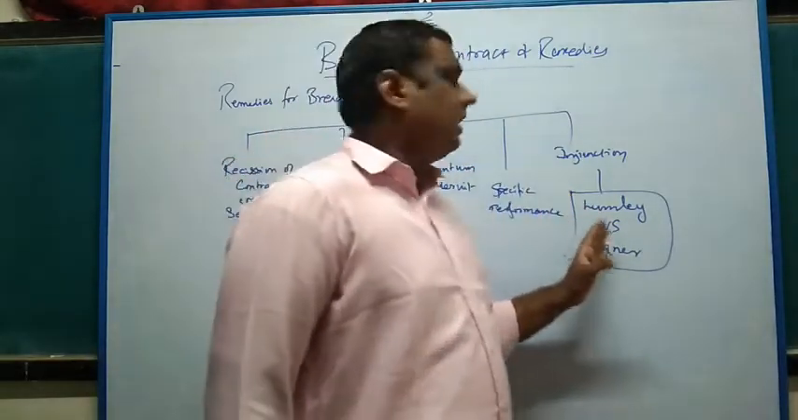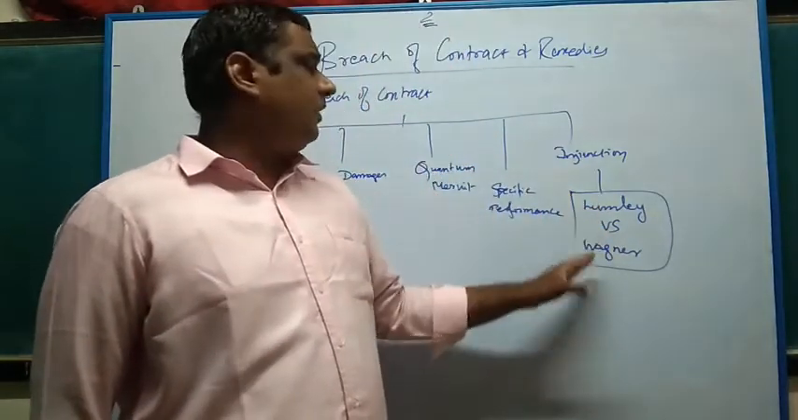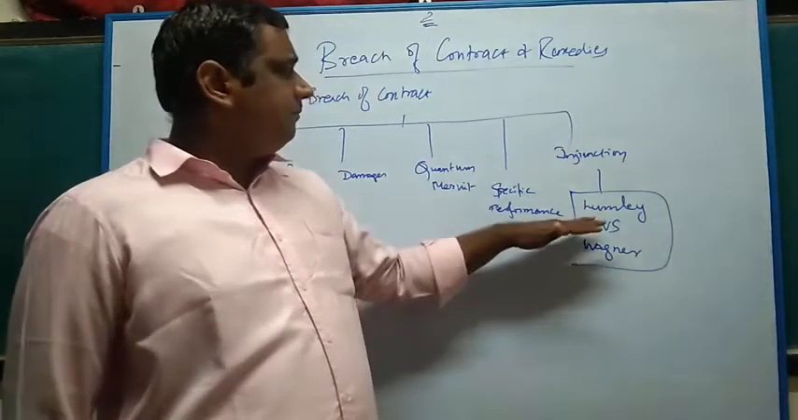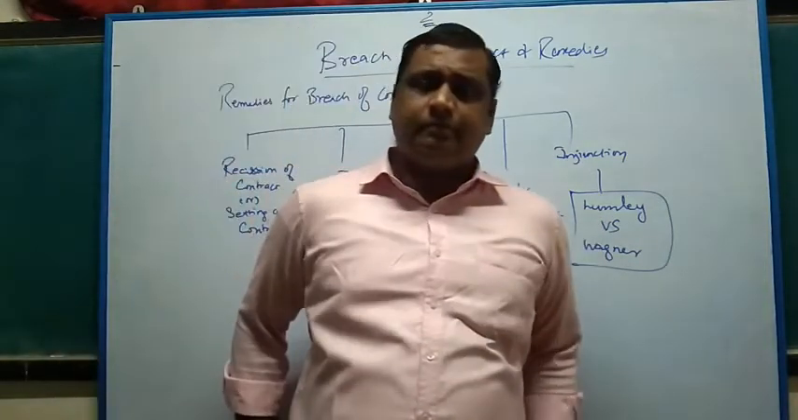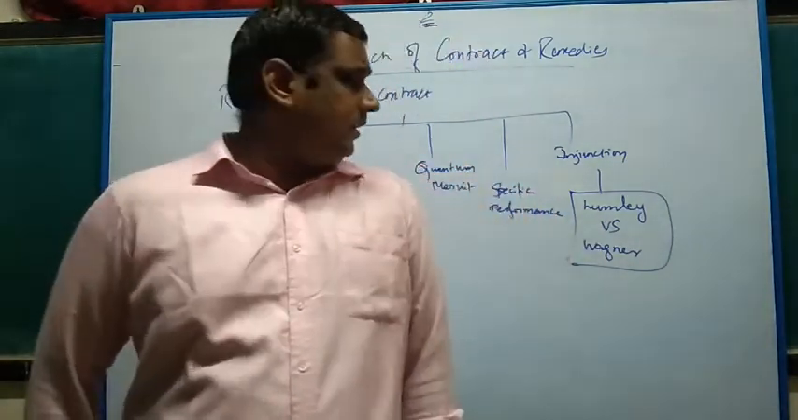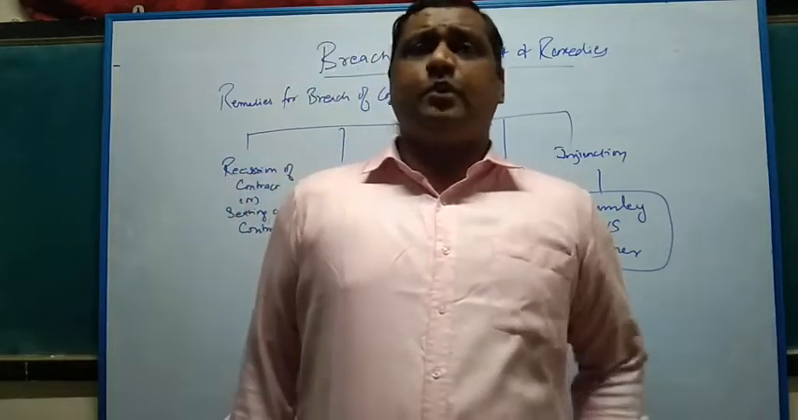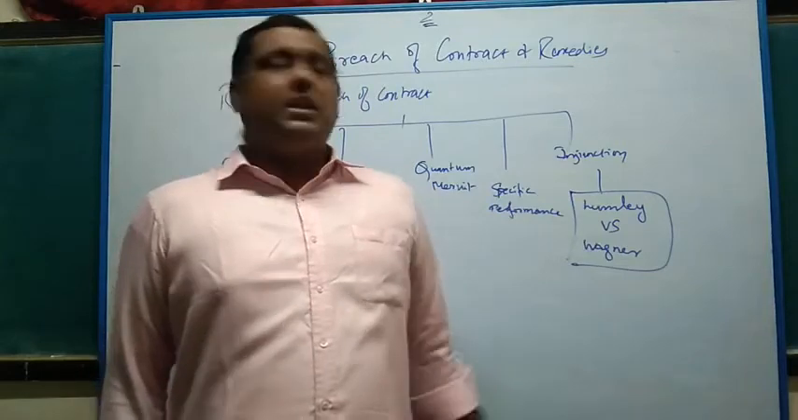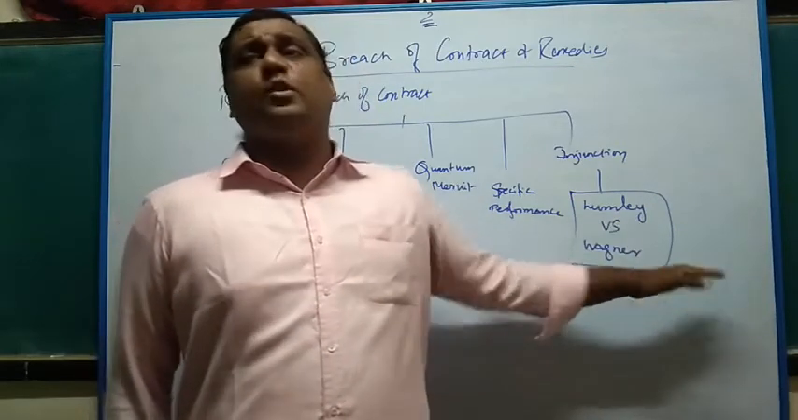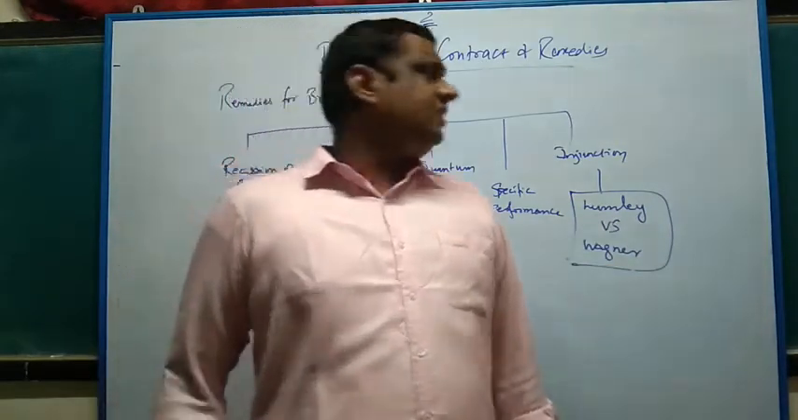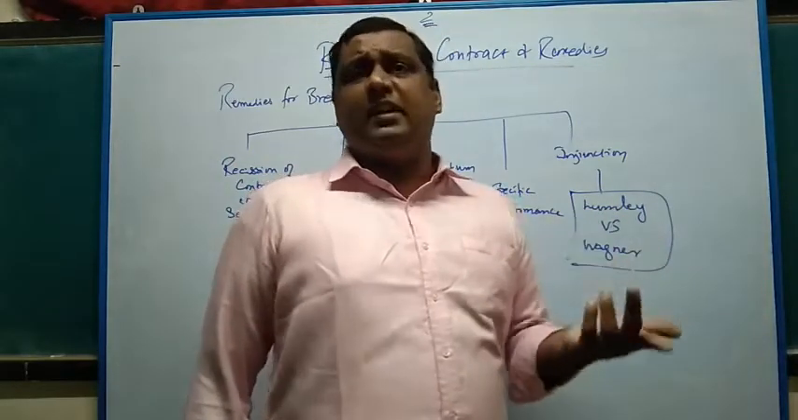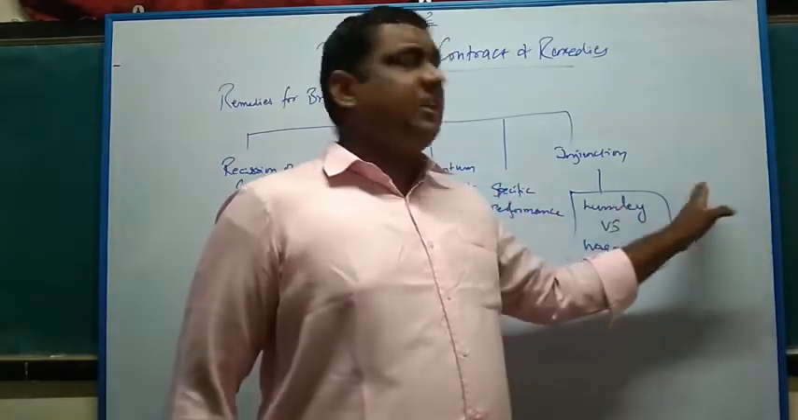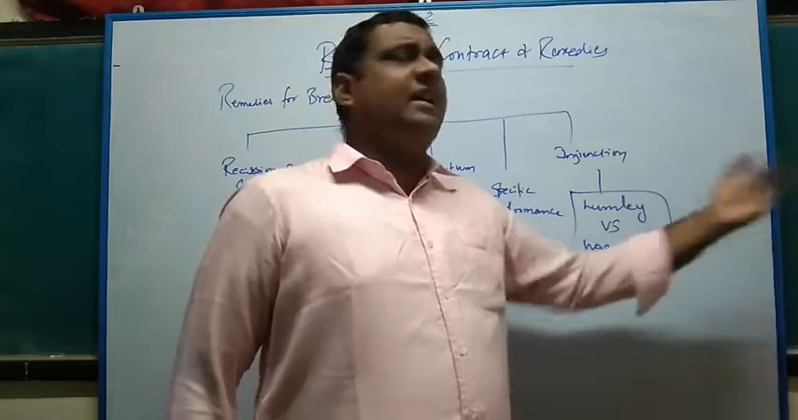Best example is Lumley versus Wagner. That's a popular case law. What happened is Lumley was a singer. He agreed with Wagner, a particular producer, that he will sing only in that producer's films. He will not sing in any other producer's films. What happened is, due to desire for money, Lumley agreed with another producer also and obtained an advance.